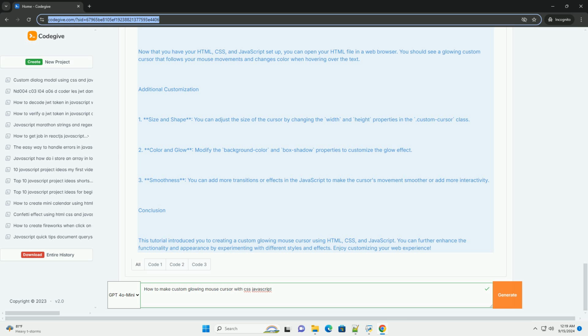Update the position of the custom cursor element based on the mouse coordinates to ensure it follows the user's pointer accurately. Finally, consider adding effects like scaling or color changes on hover to enhance interactivity. This combination of CSS for styling and JavaScript for functionality results in a visually appealing and interactive cursor.